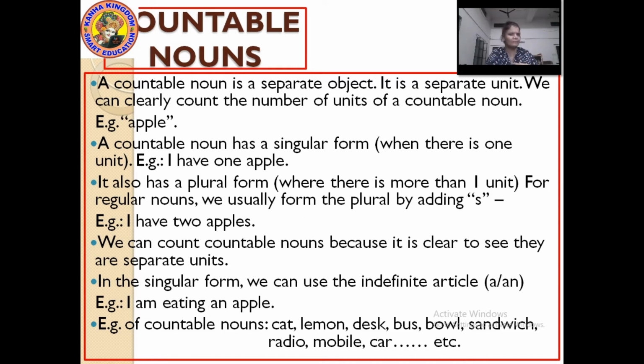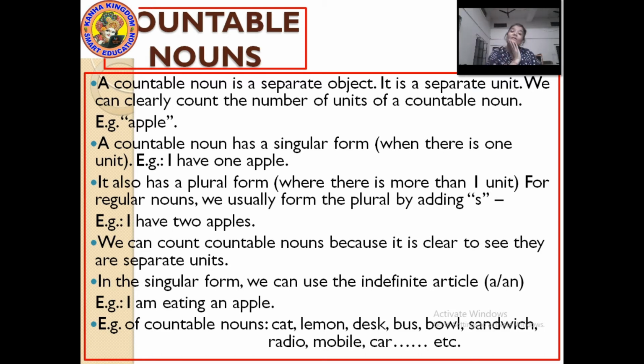Example, apple, yes, can be counted. Oranges, yes. Bananas, yes. Chocolates, yes, chocolates can be counted. Okay, a countable noun has a singular form. All the countable nouns have a singular form. If I say one apple, then one apple without an S. Now if I have more than one, if I say two, then I won't say two apple. I will say two apples.